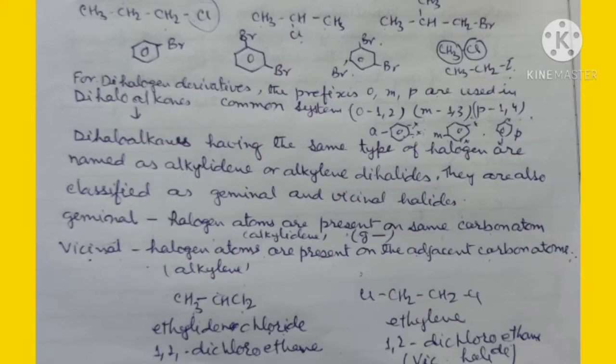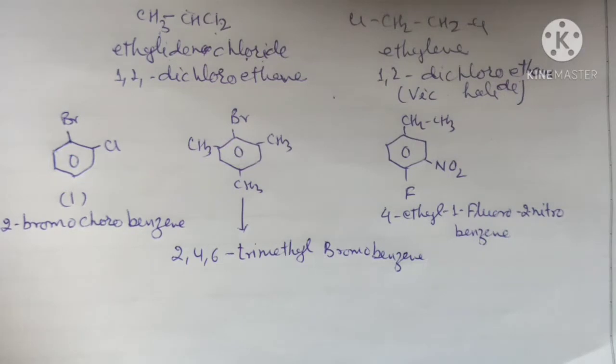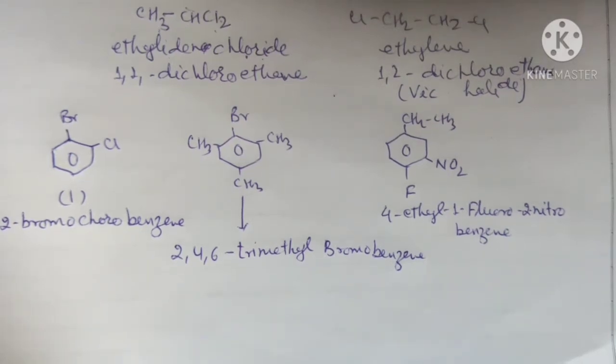The order of preference of some typical functional groups is: first carboxylic acid, then aldehyde, then cyanide, then hydroxy group, then amino, then halogen, then nitro, and then the alkyl group. So you can see there's a priority for the halogen over the nitro group. If the halogen group is present with the nitro group, then the priority will be given to the halogen group.